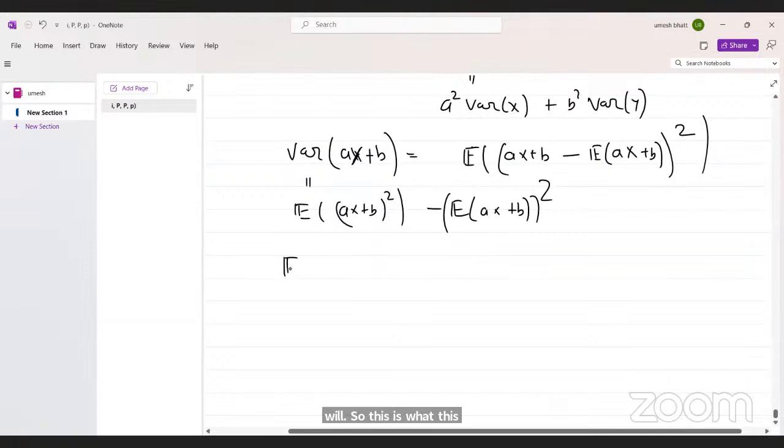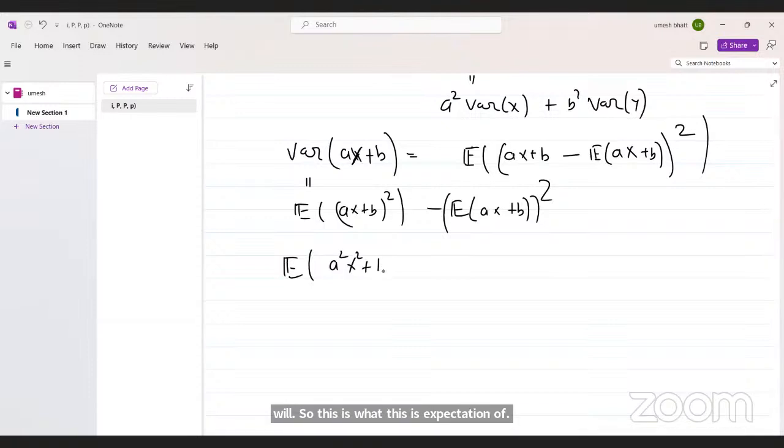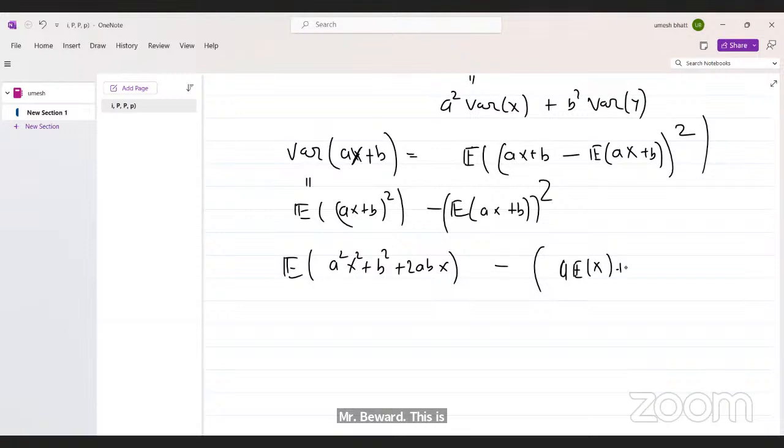So this is expectation of a square x square plus b square plus 2abx. If I open this, this will be minus a expectation of x plus b whole square.